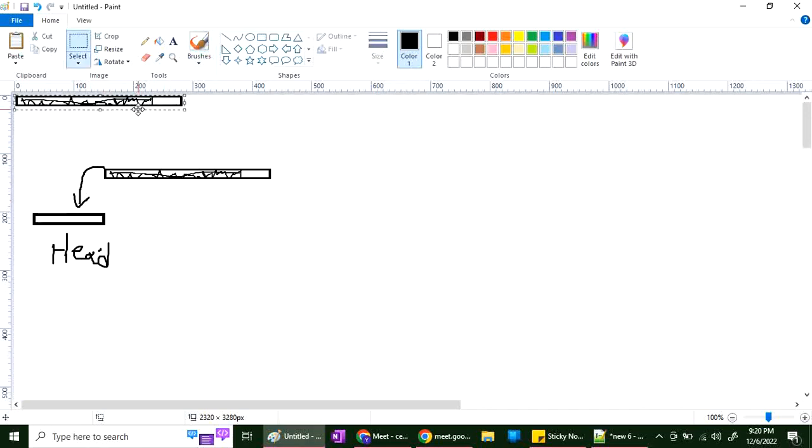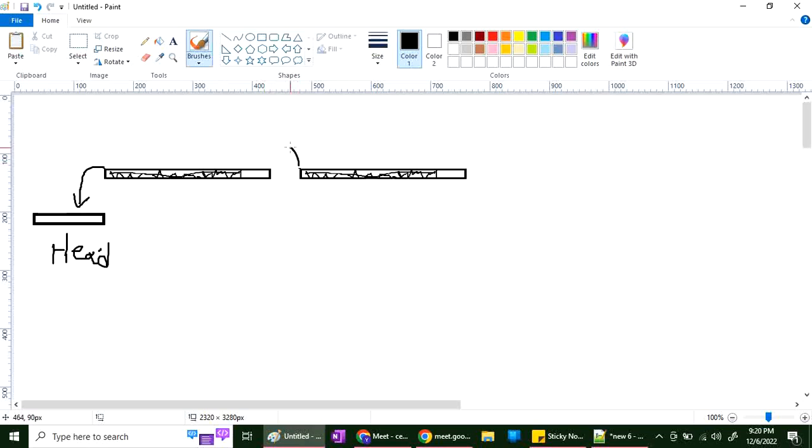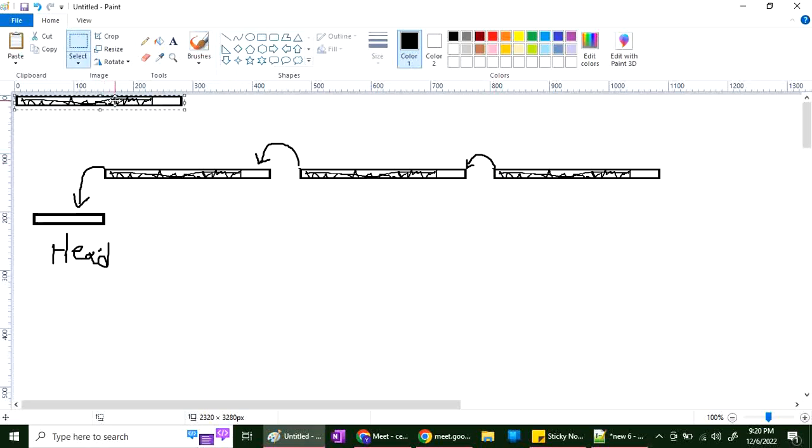Then I got new data, a new patient. So I make a node here, and that address I copy here. Then one more patient comes, I store it here, and this address I write here. Then one more patient comes, that address I write here, and I store it here.